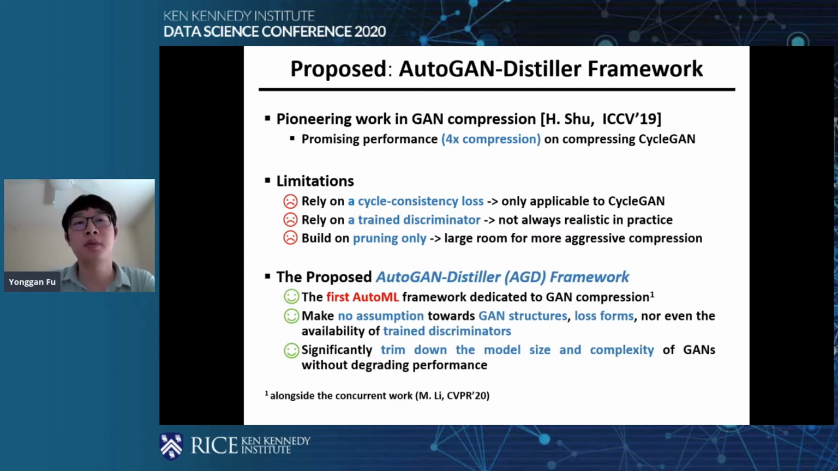So this motivates us to propose our AutoGAN-Distiller, or AGD, framework. We are the first AutoML framework dedicated to GAN compression. And also, to tackle the above limitations, we make no assumptions towards GAN structures, loss forms, nor even the availability of trained discriminators. So you can see from our evaluation later that we significantly trim down the model size and complexity of GANs without degrading the performance.